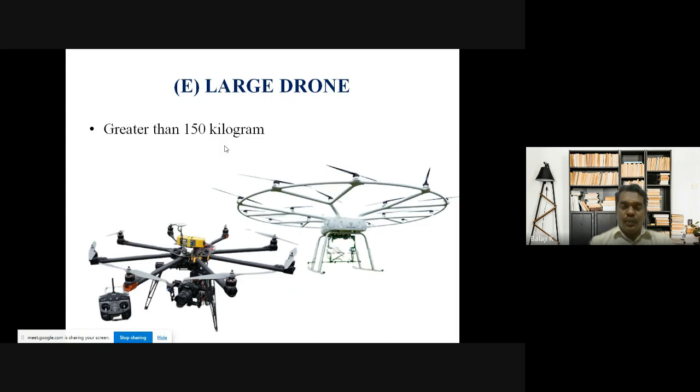Okay, if your drone weight is more than 500 kilogram, automatically, as per the DGCA norms, the aircraft rules 1937 will come into play. So if you want to get any permissions for drones of more than 500 kilogram, you have to follow the aircraft rules 1937, which is already implemented by DGCA. So that is the point set in the DGCA rules and regulations.